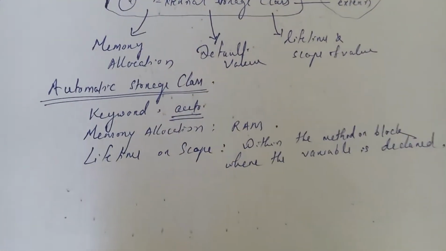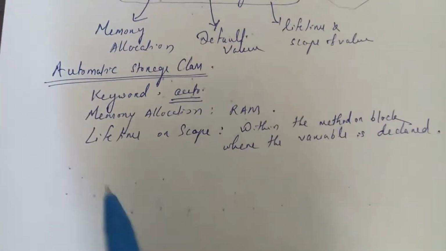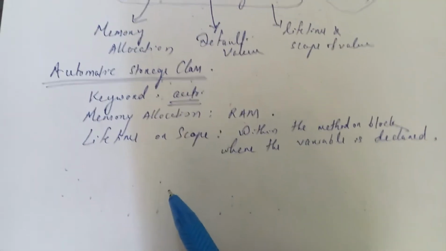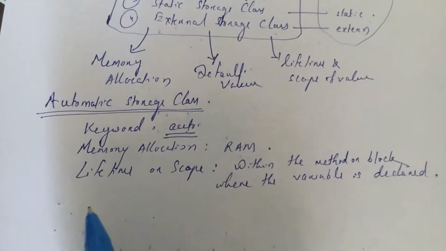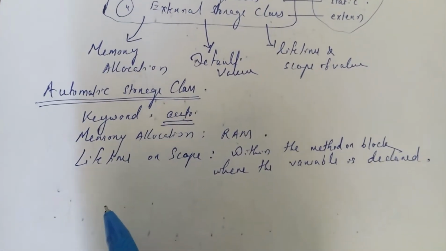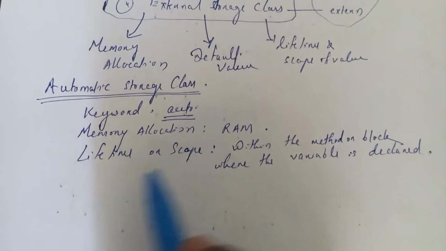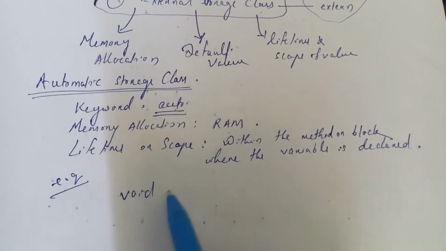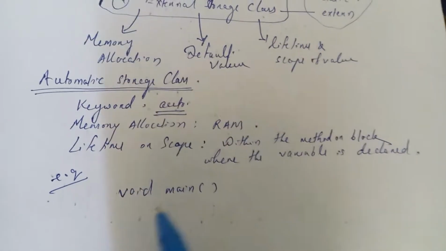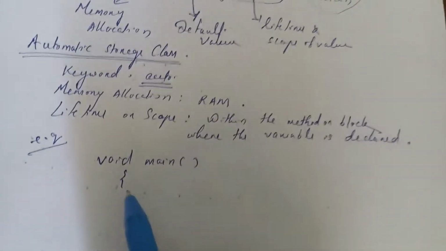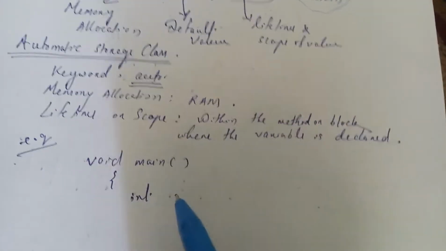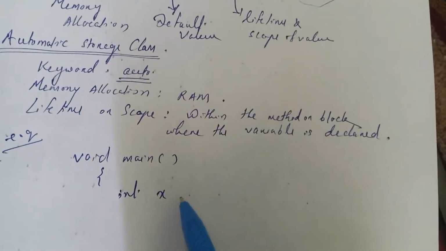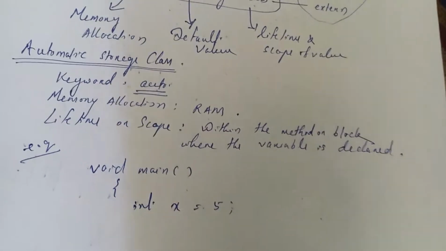So what is the automatic storage class, or what is an auto variable? Auto variables are local variables. Generally the local variables are declared as auto variables. For example, if we say void main, suppose I write int x equals 5.